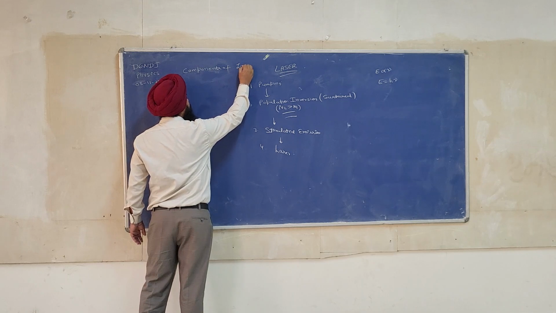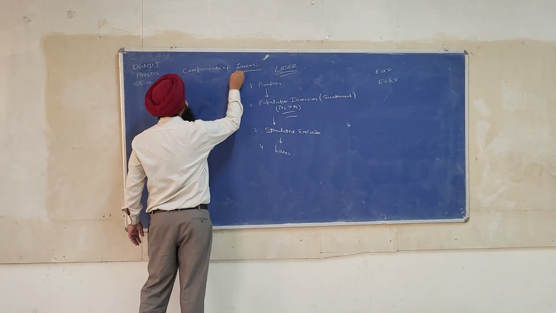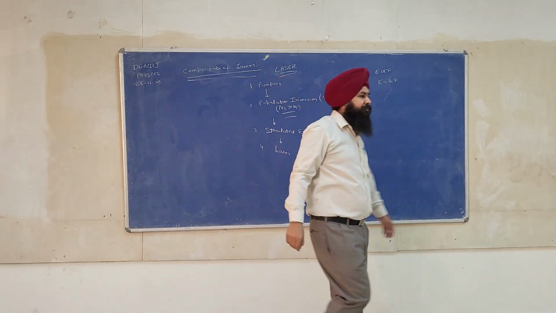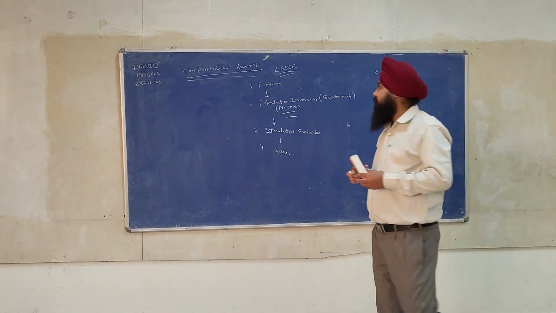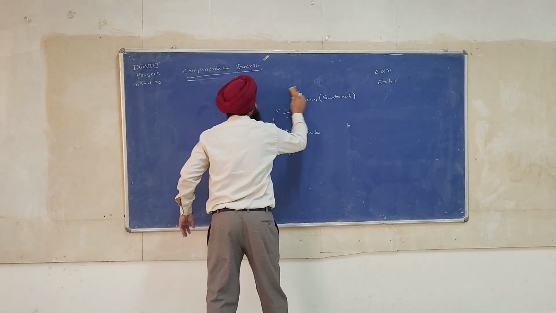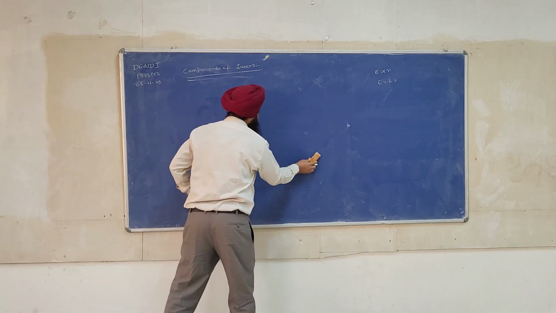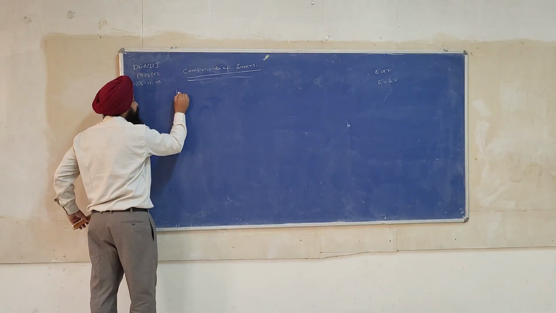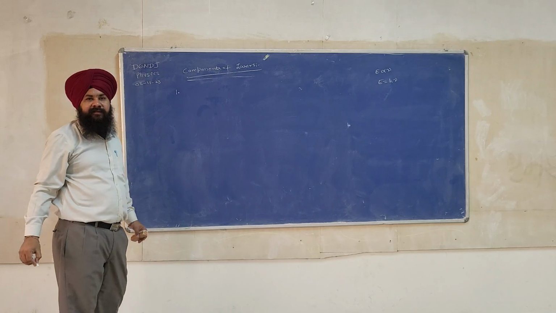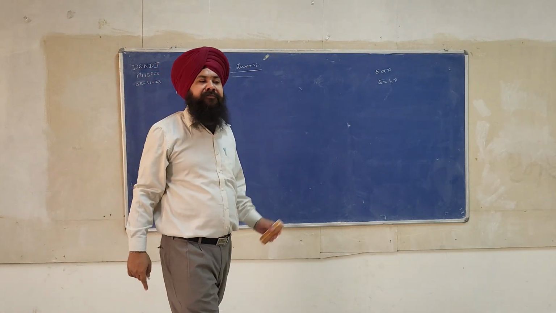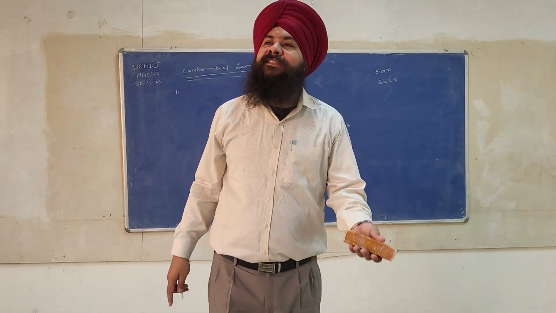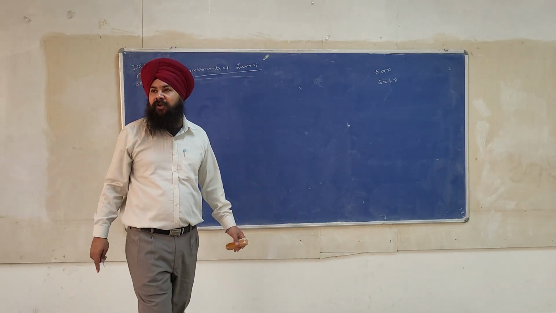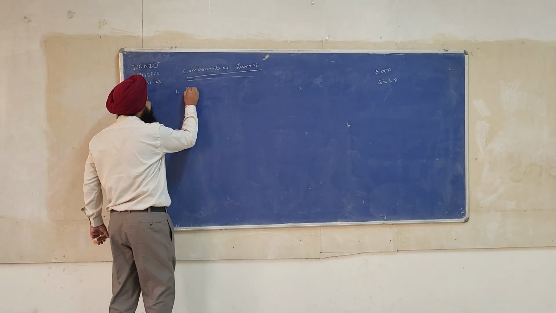Components of laser. The first component is called the pumping. अगर pumping नहीं होगी तो laser नहीं होगी. If no pumping is there, no laser. Okay, the starting point is called a pumping. So I will start from pumping.